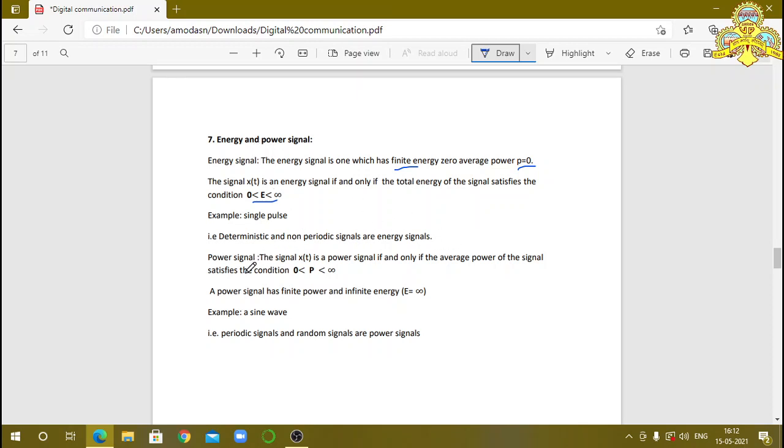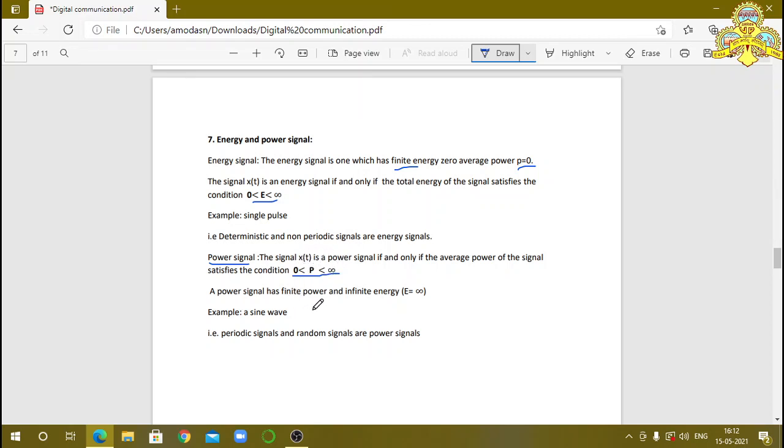And next we consider the power signals. The power signal x of t is a power signal if and only if the average power of the signal satisfies the condition P is greater than 0 and less than infinity. Observe this equation here. Here power is greater than 0. Power is not equal to 0 here. Power signal means power is greater than 0 and less than infinity. It has a finite value. Power has a finite value.